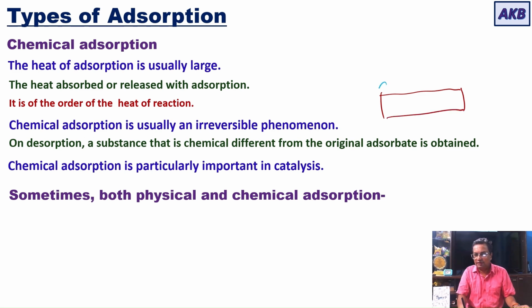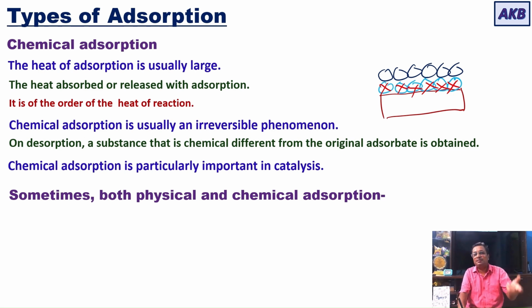Further adsorption can occur, but that will be simply physical adsorption.